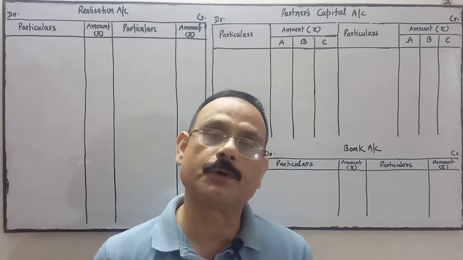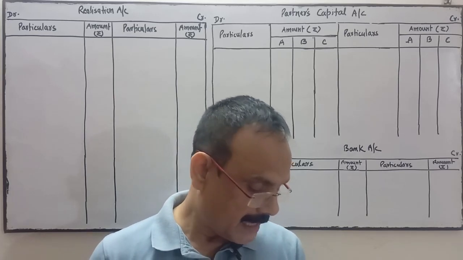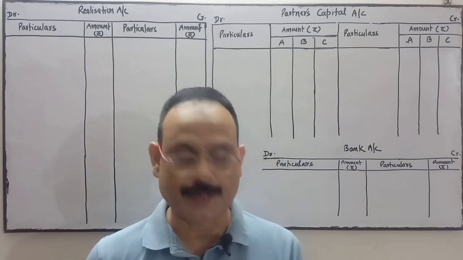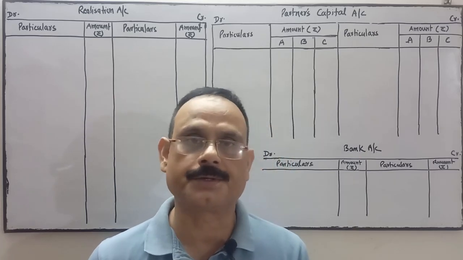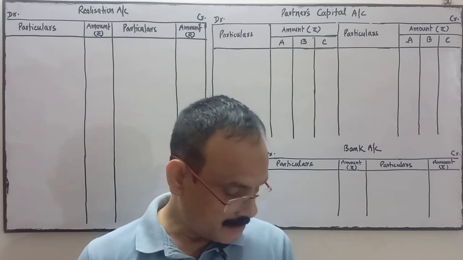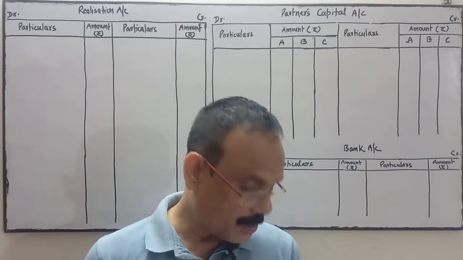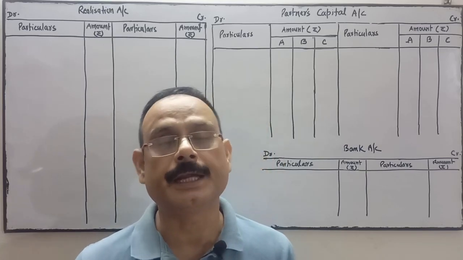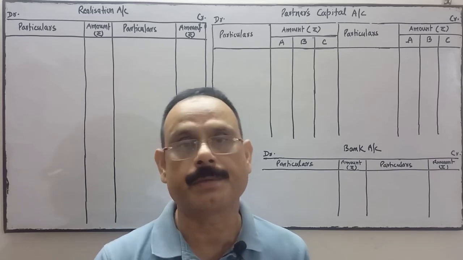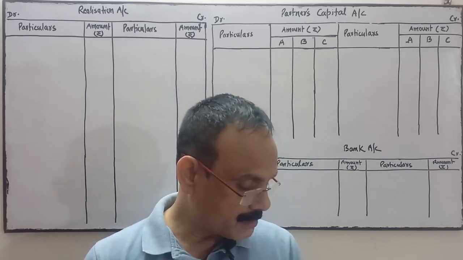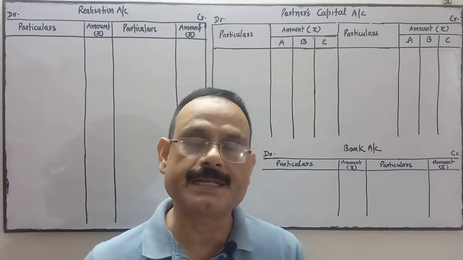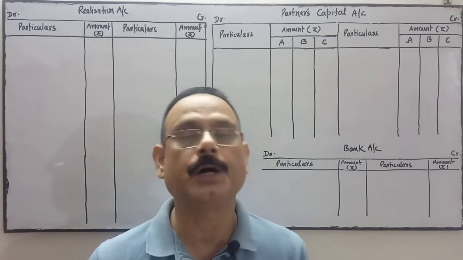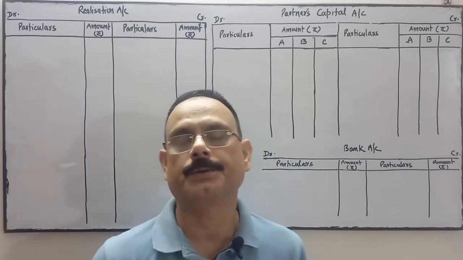The firm retrenched their employees 3 months before the dissolution of the firm, and the firm had to pay 25,000 as compensation. This liability was not appearing in the above balance sheet. It means it's an unrecorded liability. Okay. Close the books of the firm by preparing realization account, partners capital account and bank account.